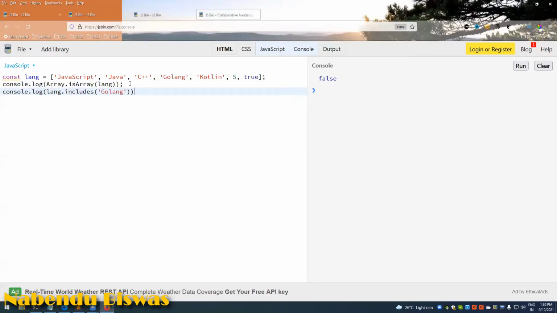We have seen this in a string also. So golang is included, it's true, and Pascal is not there, so it is false.